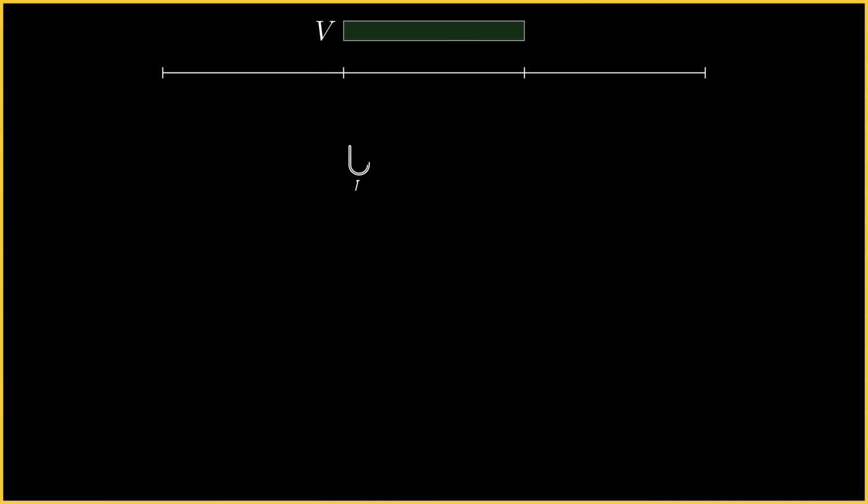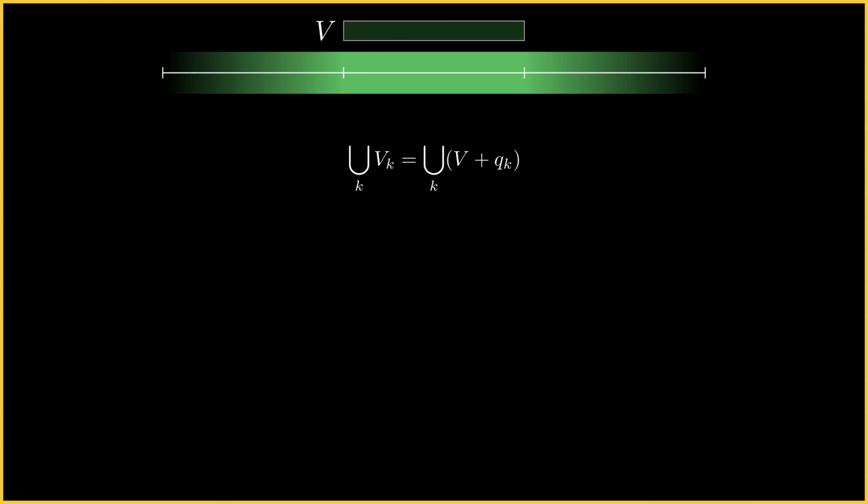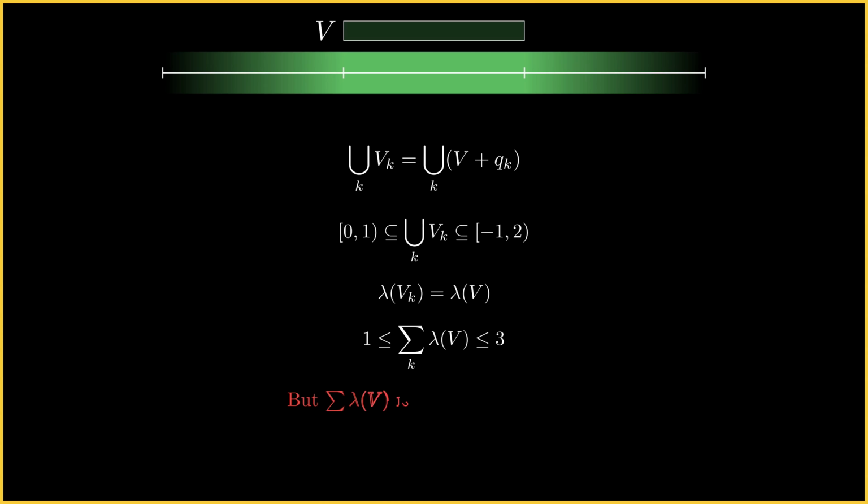The Vitali set may be diffuse, but if we take countable copies of it, translated by rational values, we can regain the entire original interval and more. Technically, we should be getting exactly twice as many points. But for this to work, the Vitali set needs to have a measure that is greater than 0. But we have infinitely many such sets to recover our initial interval, so the sum would be infinite. If the Vitali set has measure 0, we can't satisfy this inequality. Hence, the Vitali set is considered to be non-measurable.